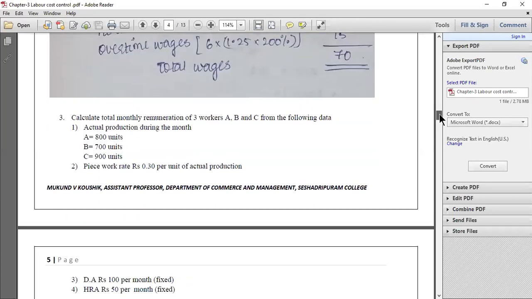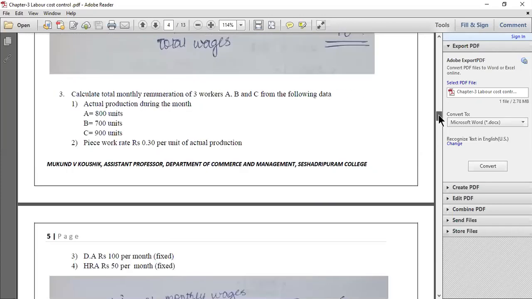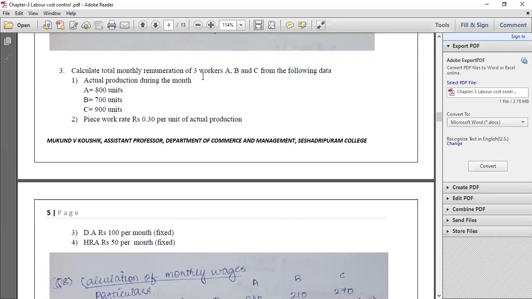Now again, one more simple problem we will discuss. They have given: calculate the total monthly remuneration of 3 workers A, B and C from the following data. Actual production during the month: there are 3 workers, Mr. A, Mr. B and Mr. C, and A has produced 800 units, B has produced 700 units and C has produced 900 units. Now the piece work rate is rupees 0.30 per unit of actual production. So under the piece rate system, if you manufacture 1 unit, you will be paid 0.30 per unit.